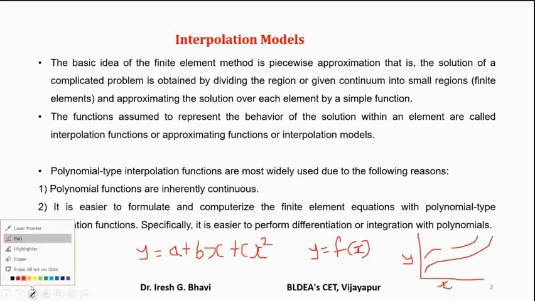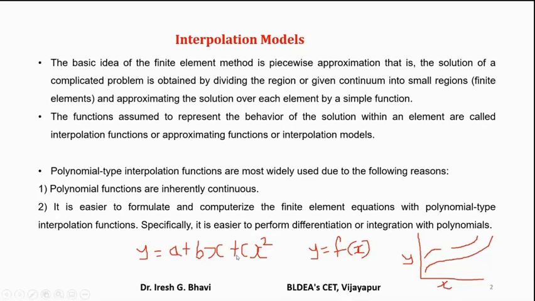Similarly, integration is also very easy. How? What is the integration of x? x square by 2, no? What is the integration of x raised to n? x raised to n plus 1 by n plus 1. So integration of x is x square by 2. Then integration of x square is x cube by 3. And integration of just a constant is ax. Like that. So what does it mean?